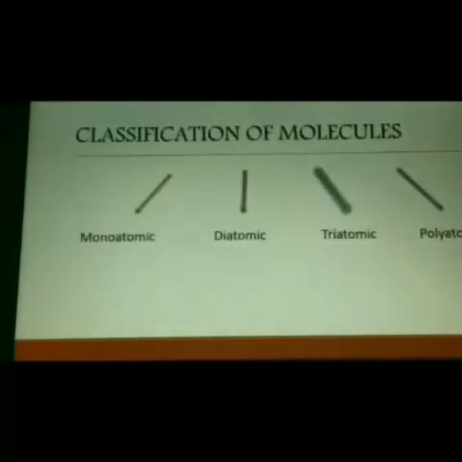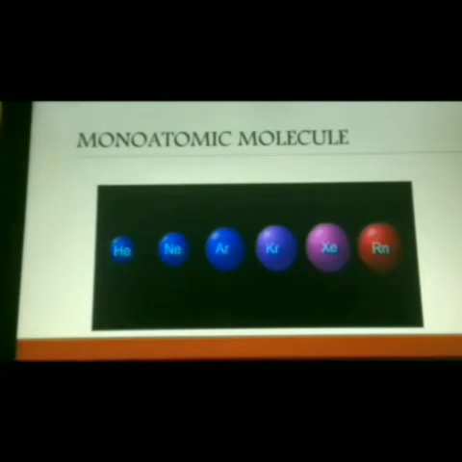Now let us see the classification of molecules. Molecules are classified into 4 categories based upon the number of atoms. They are monoatomic molecule, diatomic molecule, triatomic molecule and polyatomic molecule. Now let us see what is meant by monoatomic molecule. The term mono refers to single, which means this molecule is composed of a single atom.